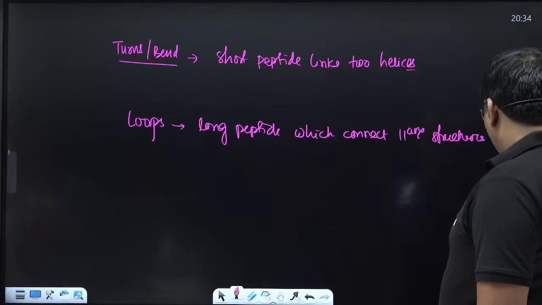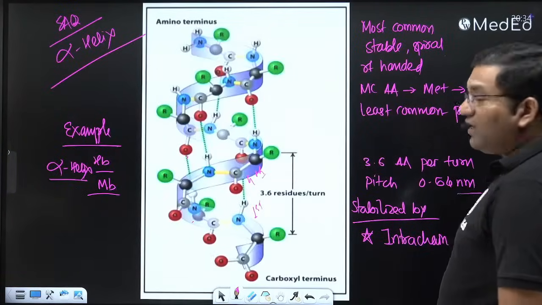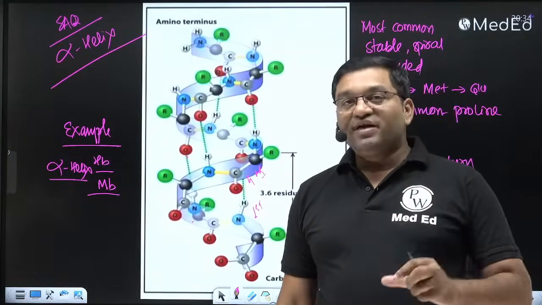Now see this: so this is secondary structure, alpha helix, beta pleated sheet, turn, bends and loops.